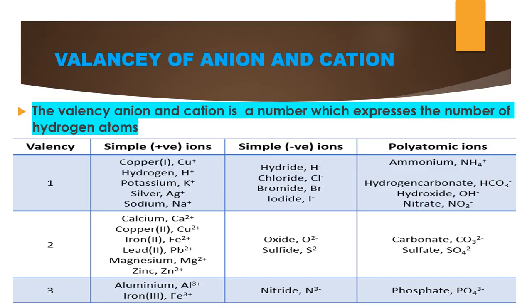Next, the valency is 3: aluminium Al3 plus and iron Fe3 plus. Nitride N3 minus, and the polyatomic phosphate PO4 3 minus. These are the examples for some of the atoms and polyatomic compounds. They carry a charge depending upon the valency.